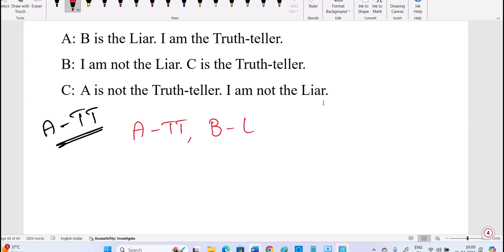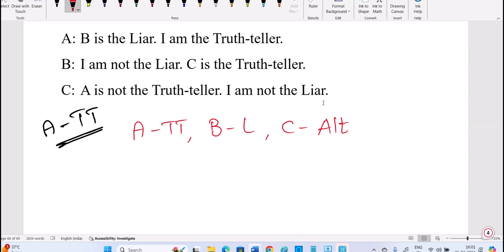How can I check fitting or not, sir? He should be satisfying that role. I've taken A as the truth teller, which means whatever A said should be true, then B should be a liar, and C should be the alternator, ALT as I'm using. Now B is a liar, so he should always speak lies. Is it satisfied or not? See, B said, I am not the liar. So he said something wrong. Actually, he is a liar.